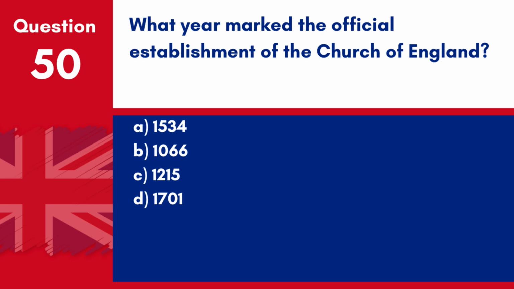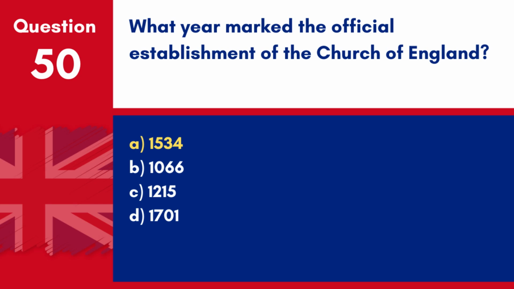A. 1534. B. 1066. C. 1215. D. 1701. Answer A. 1534. The Church of England was officially established in 1534.